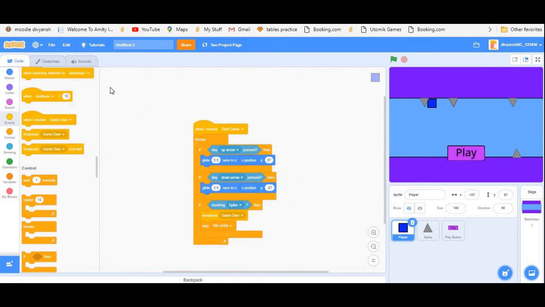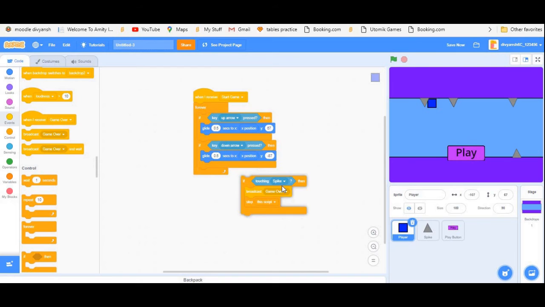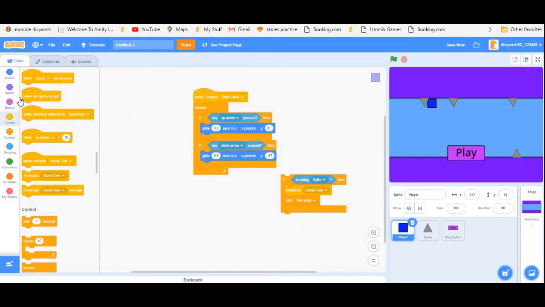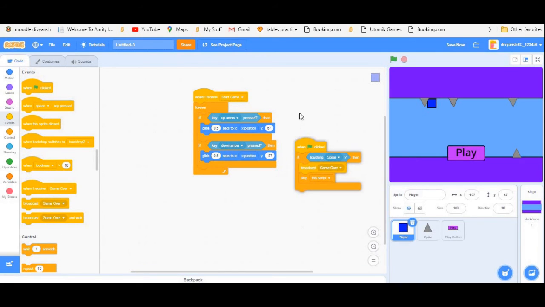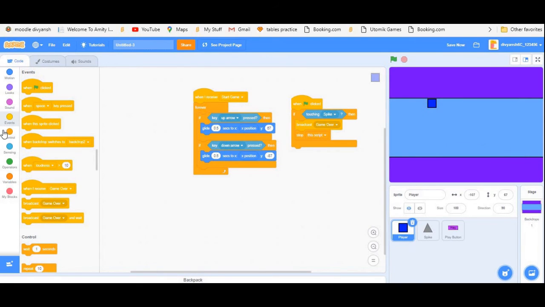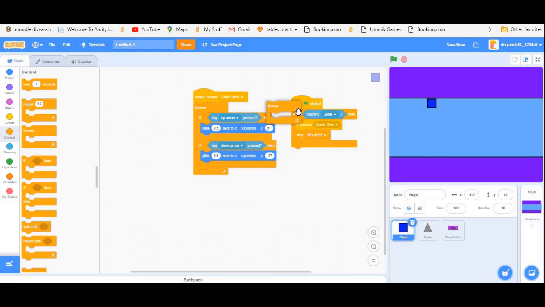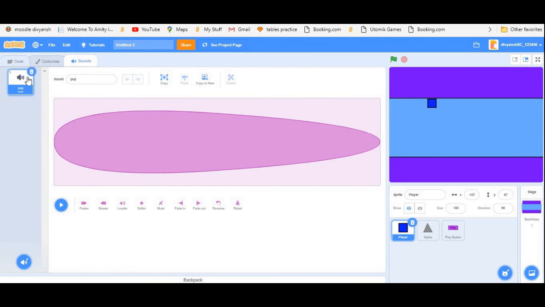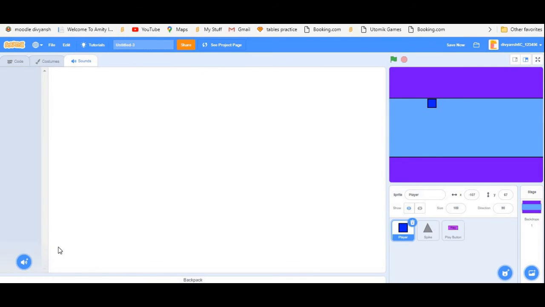Another thing in the player sprite, put this if touching spike in a when green flag clicked block, and around that put a forever loop. Now I'm going to add a sound when we lose.